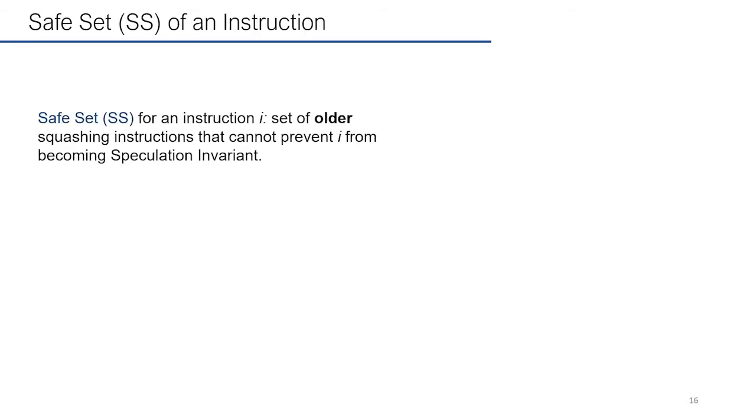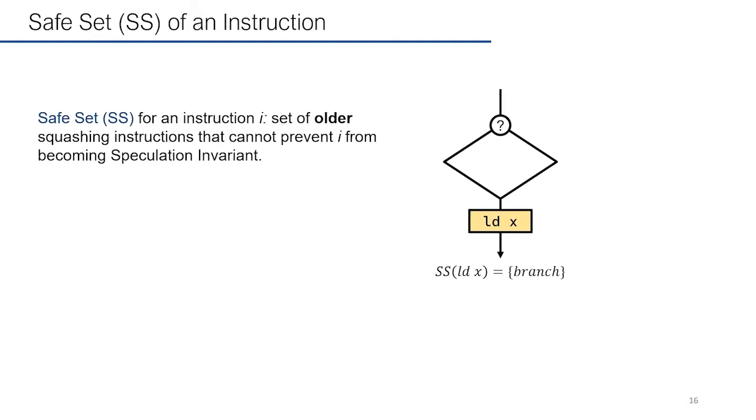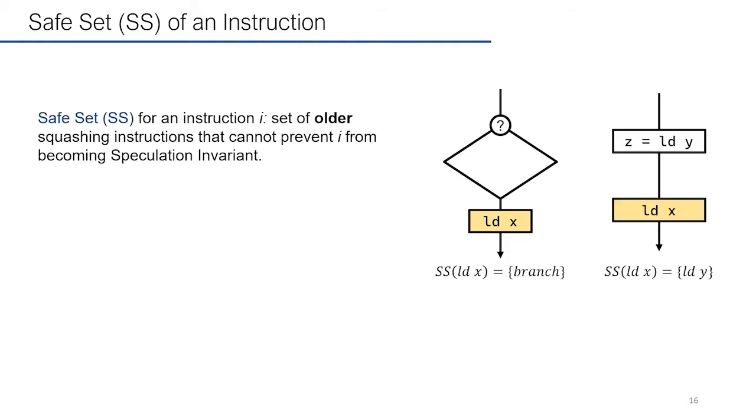Because hardware cannot detect speculation invariance effectively by itself, we are providing software hints to the hardware. Such hints are called Safe Set, or SS. The SS for an instruction I is a set of older squashing instructions that cannot prevent I from becoming speculation invariant. For example, here the branch does not control whether the load executes and the value of X, so the branch is in the SS of load X. And the same thing applies to the load Y here.